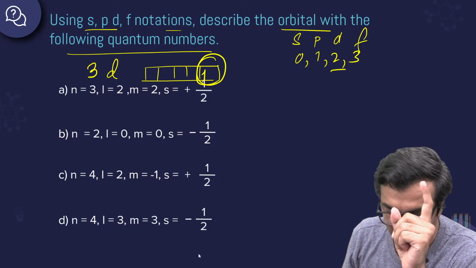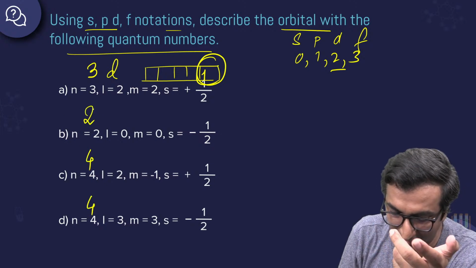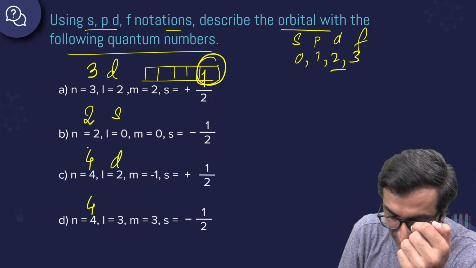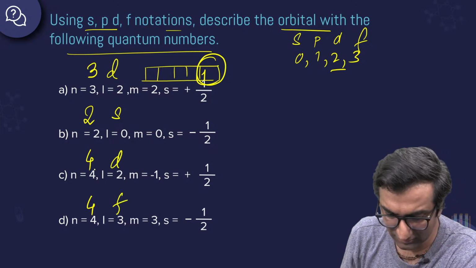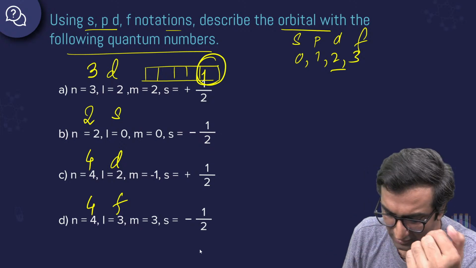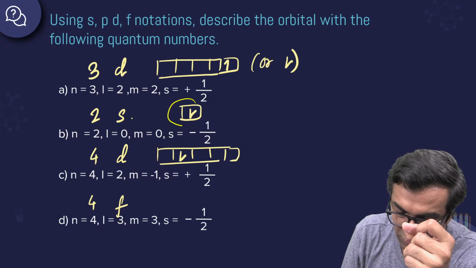Okay, I like this. 3D sounds good. Let's write the easy ones first. N. Then this is S. 0 is S. 2 is what? 2 is again D. 3 is F. That's it. 3s, 2s, 3d, 2s, 4d, 4f. Simple stuff. And if you want to designate the actual electrons also, this is going to have a negative half.